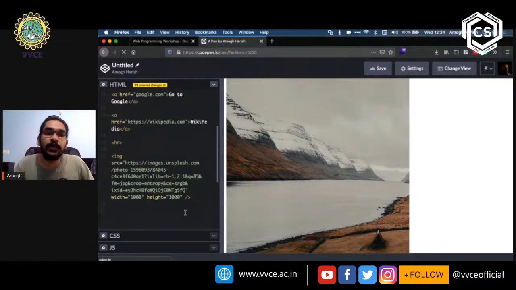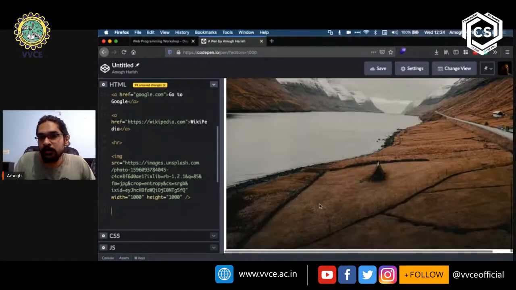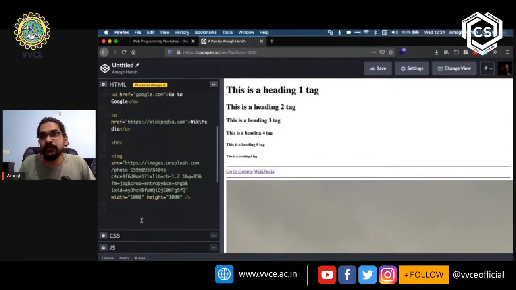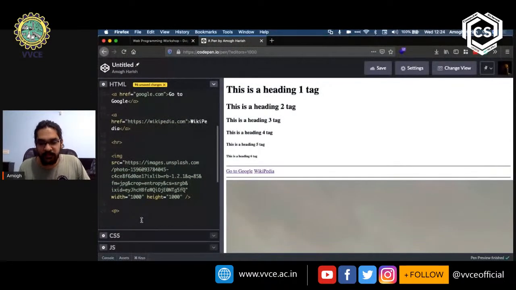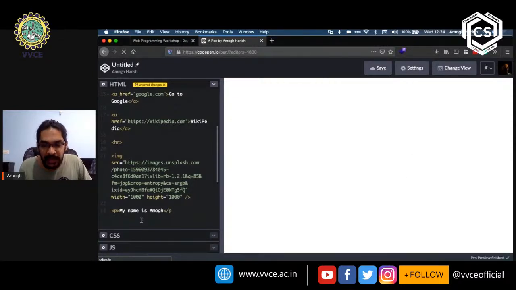Okay, now let's look at the paragraph tag. This is something that we saw in one of the earlier slides. So how do we define a paragraph tag? We open the left angle bracket, we put in the name of the tag, which is P, then we put in the right angle bracket, then we type in something, for example, my name is Amogh. And then we close the paragraph tag by opening the left angle bracket, putting a forward slash, putting in the name of the tag, and then by putting the right angle bracket.